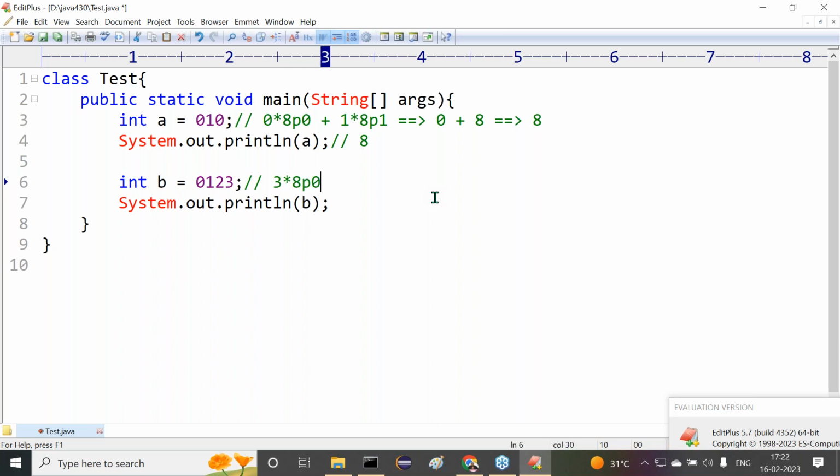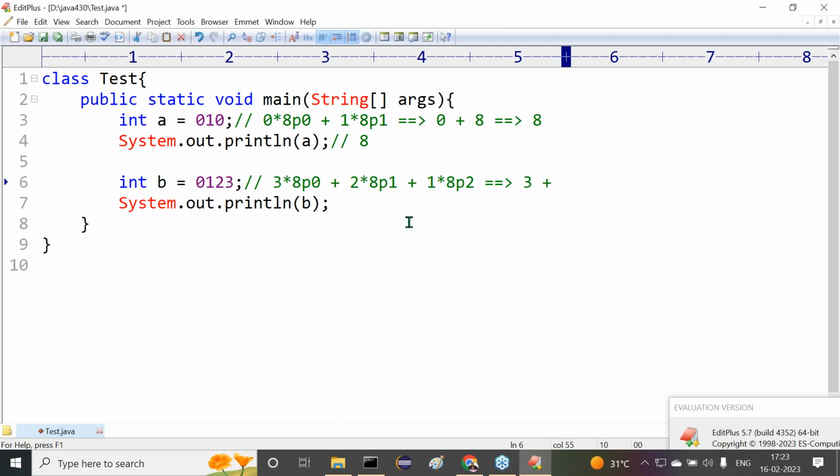3 star 8 power 0 plus what next one? 2 star 8 power 1 now. Then plus what next one here? 1 star 8 power 2. Now tell me what value we are able to get here. First of all, 3 star 8 power 0, that means 3 only. 8 power 0 means 1 only, right? So we are getting 3 there.